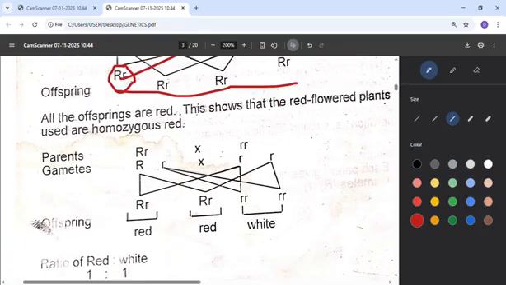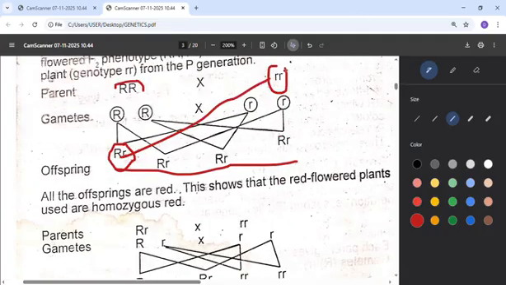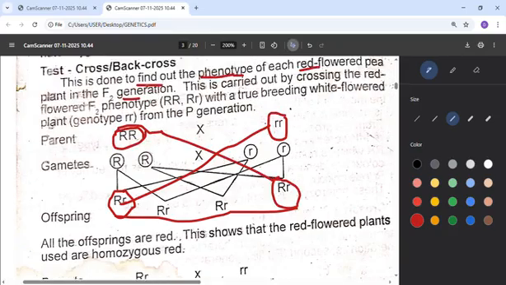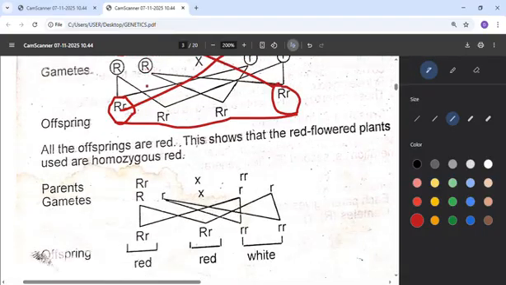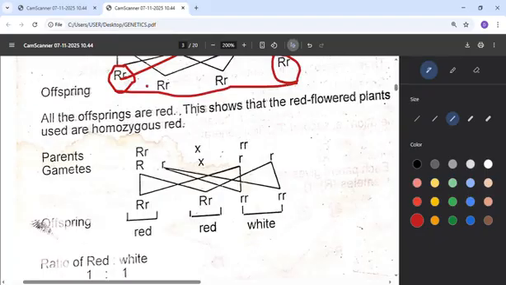So it means when you pick big R, small r, crossing it with small r, you want to do your back cross. You can also do the same thing like this for big R and big R, small r, to use it for back cross. That means to find out the phenotype. Now here we can see that we have taken the big R, small r, that is one of the children, crossing it with one of the parents.